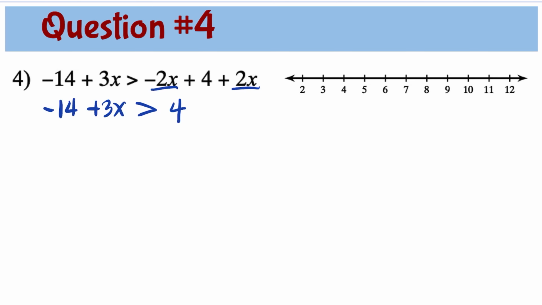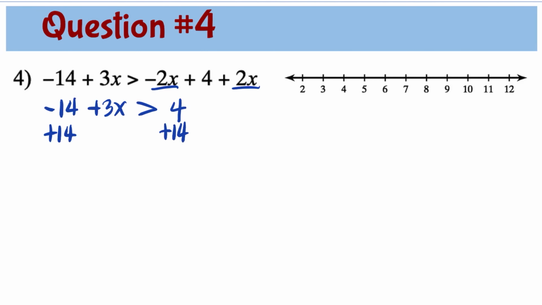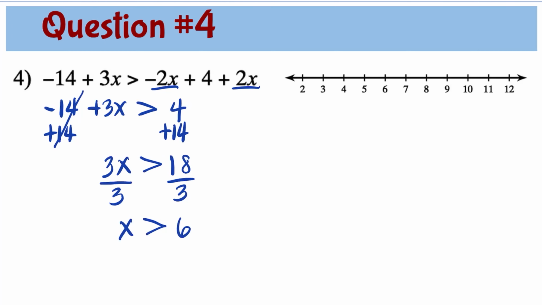Isolating the x on the left side, we need to do the inverse of negative 14, which is plus 14 to both sides of the inequality. Negative 14 plus 14 is 0. So now we bring down the 3x greater than 4 plus 14 is 18. Now we need to divide both sides by 3. 3 divided by 3 is 1, so we have 1x is greater than 18 divided by 3 is 6.